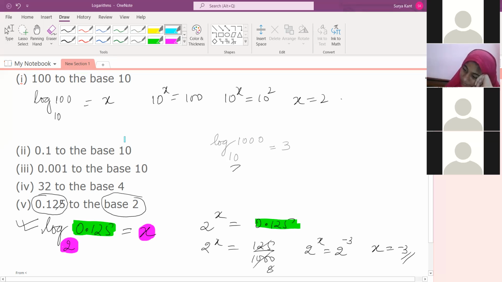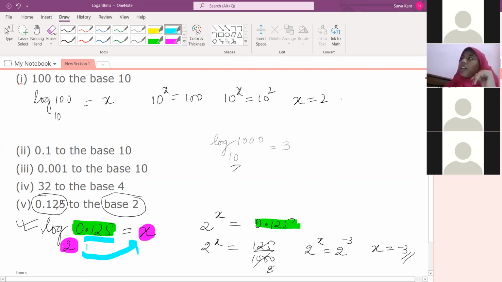Actually, generally, this 2 is there, no? 2 to the power x, if you do here, this 2 to the power x should be equal to this much. So what is the x value? They're asking what is the value of x, so that if you put 2 to the power x, you will get 0.125.